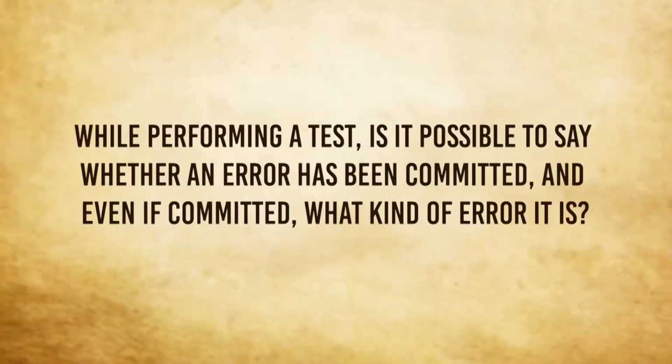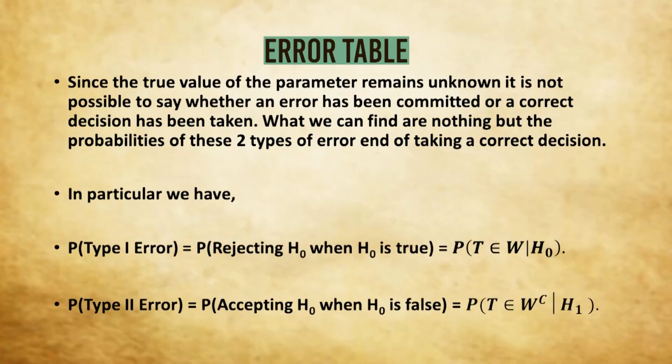So these 4 situations may arise in a testing problem, which can be summarized by this error table. Now my question is, while performing a test, will you be able to say whether you have taken a correct decision or you have committed an error? And if committed an error, what kind of error you have committed? So we have a very important note regarding these errors. Since the true value of the parameter remains unknown, it is not possible to say whether an error has been committed or we have taken a correct decision.